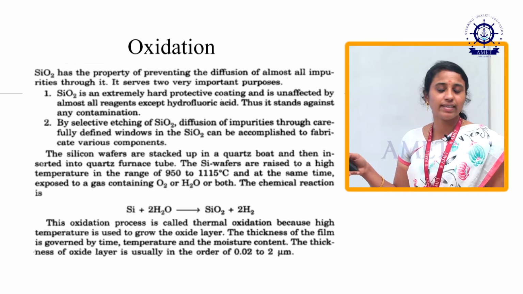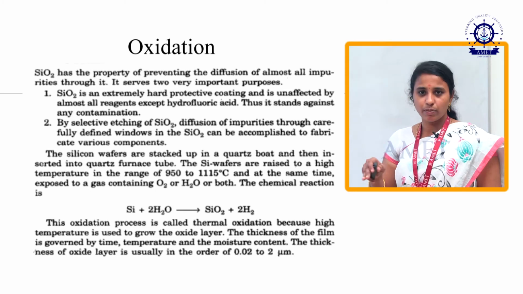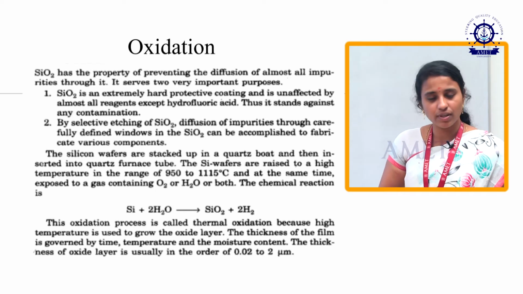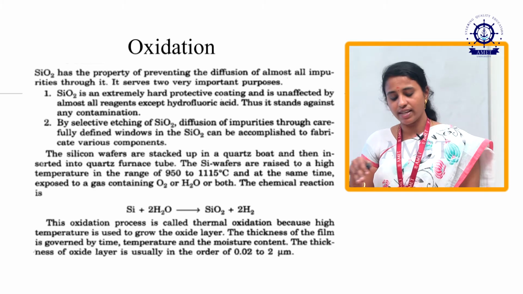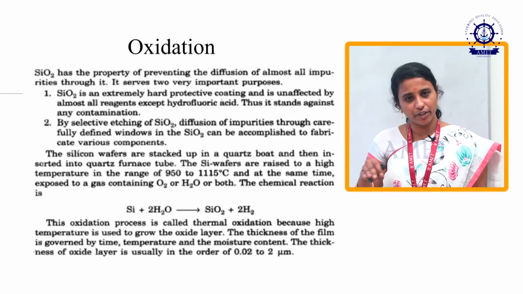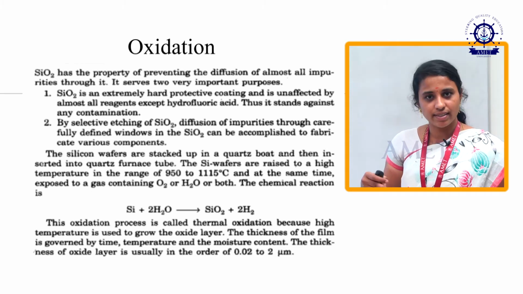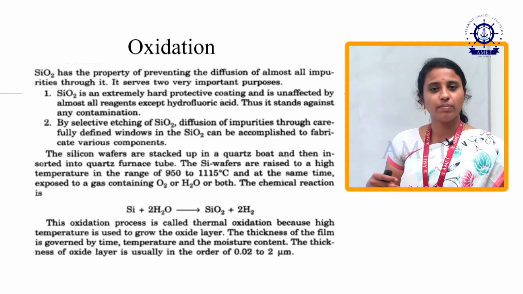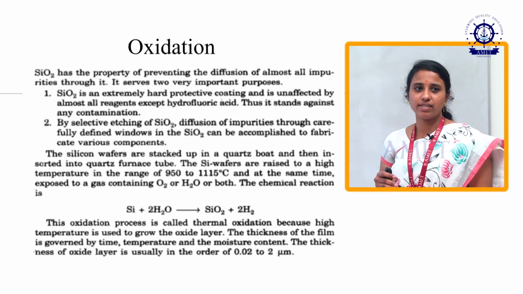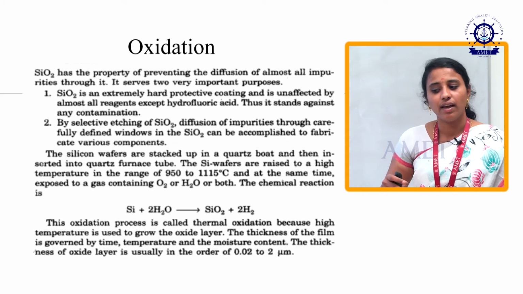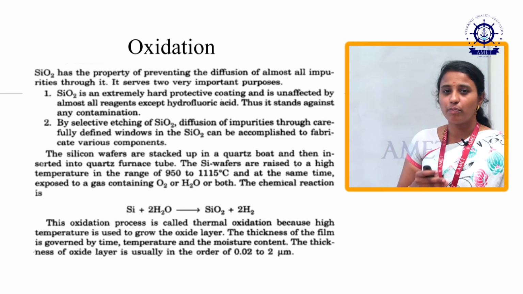SiO2 is an extremely hard substance. It is a hard protective coating over the epitaxial layer. The first one is the substrate, the next layer is the epitaxial layer, and the third layer is the oxidation layer. That is an extremely hard protective coating. It resists almost all reagents and chemical components except hydrochloric acid. It stands against any contamination, and if contamination is present on the substrate, it will be removed. In the oxidation process, it is an extremely protective coating.